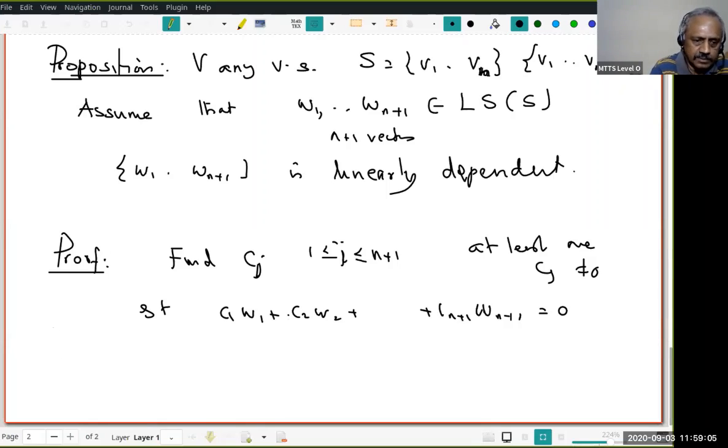That means (c1, ..., c_{n+1}) is not the 0 vector. So I have to find such a cj.